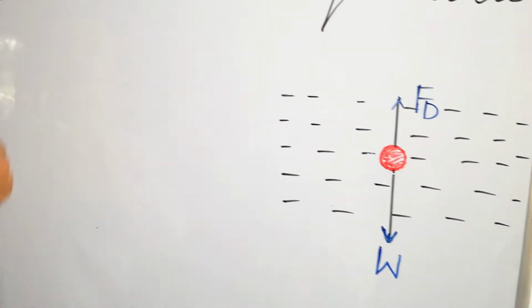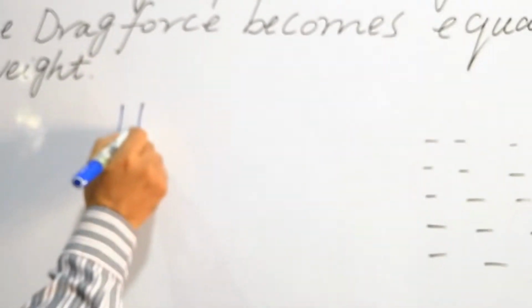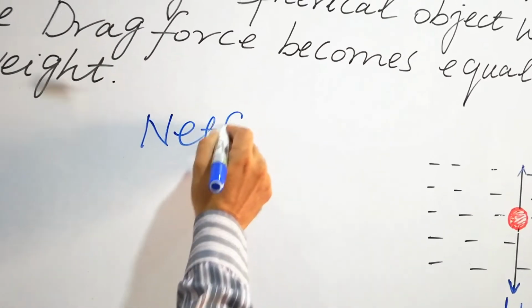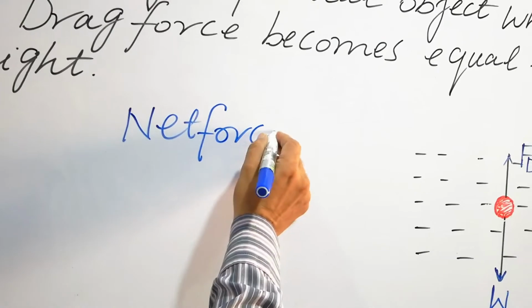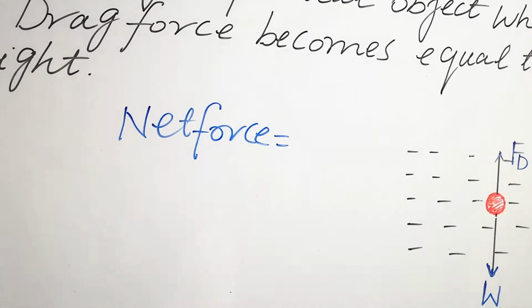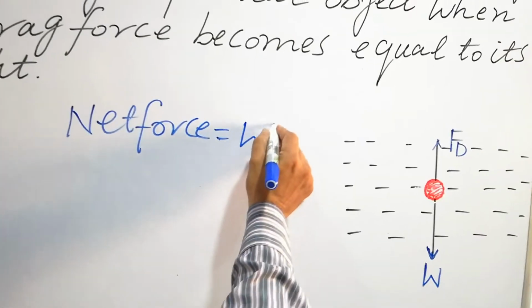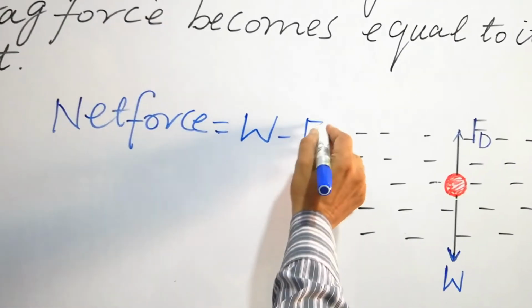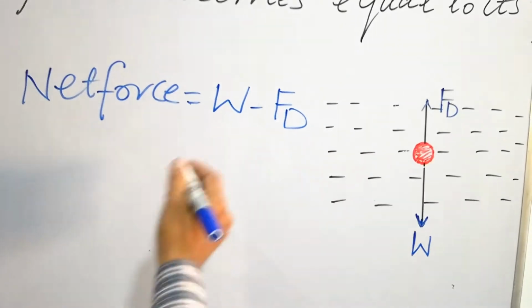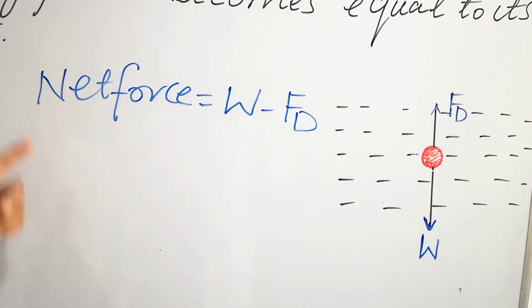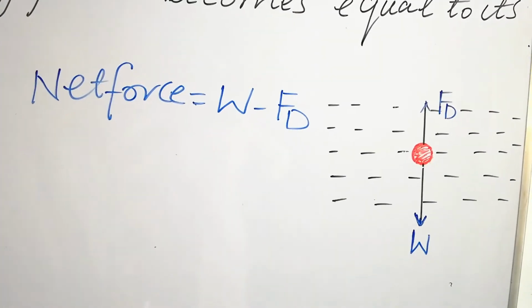So students, the net force acting on the droplet is W minus Fd. These two forces are acting, and so the net force is equal to W minus Fd.